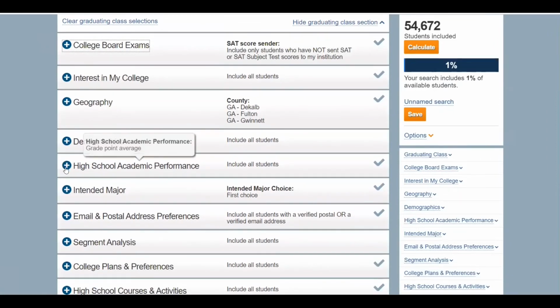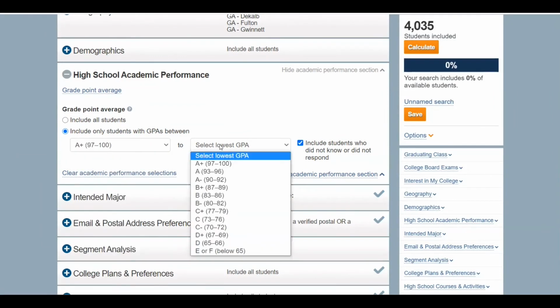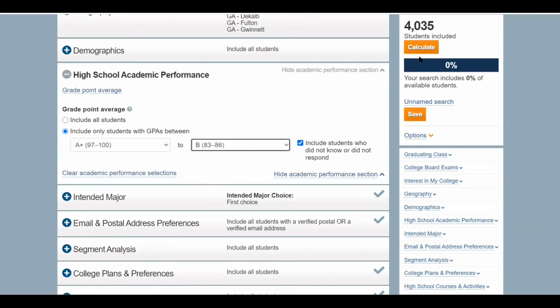I'll go back down into high school academic performance, and let's put a GPA range here. Now, one thing I like to point out when we talk about GPA is that we do have a number of students who do not know or do not respond to this question. Out of the 54,672 students we're seeing right now, if I click only that box, it shows us that about 4,000 students in this search have not answered this question. I'm going to keep that check to pull these 4,000 students in, and I'm also going to put on an A+ to B range to find students that meet criteria that I'm looking for.